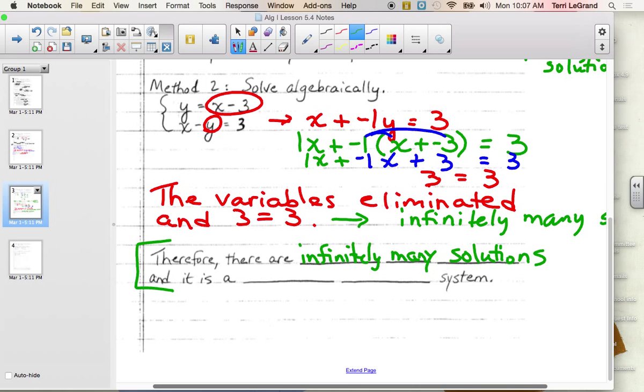And what kind of system do we have then? Jared? Okay, consistent. I'll go with that because it does have a solution. You think it's independent or dependent? Dependent. Think of it like this. Independent means you want to do it by yourself, there's only one of you. Dependent, you want to rely on others. So there's more than one solution, so this is dependent. So consistent, dependent system. Questions on that one?